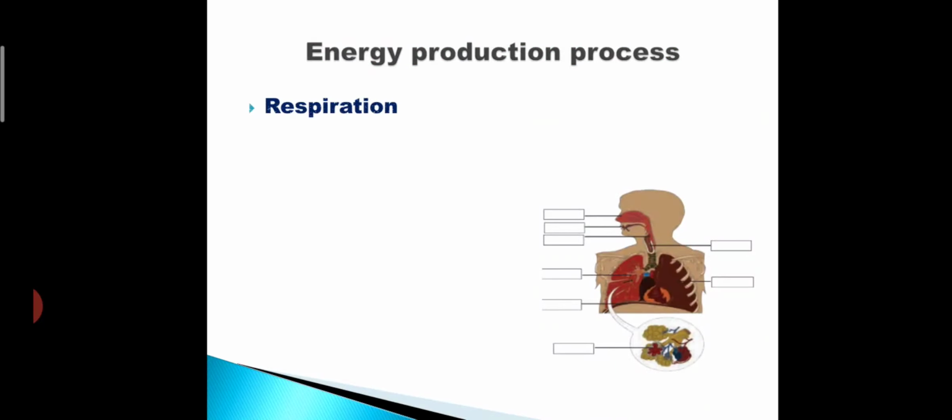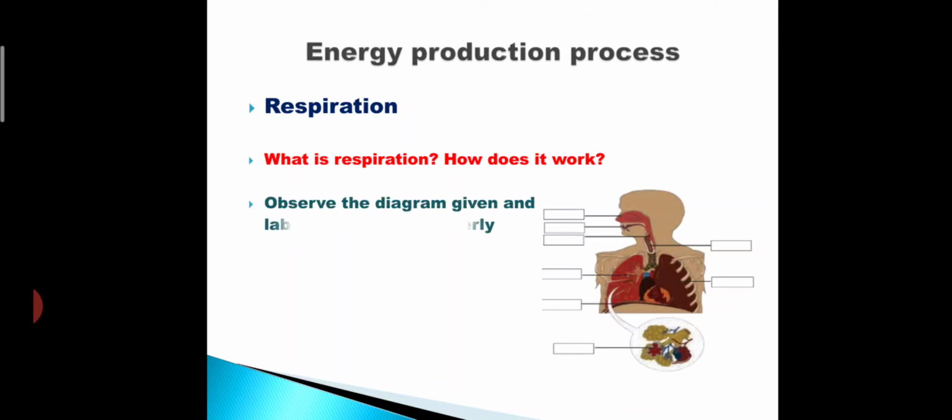Here respiration, just before we had discussed, respiration is an energy giving process. And what is respiration and how does it work? Here observe the diagram given and label the diagram properly.